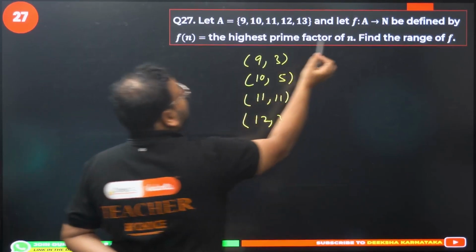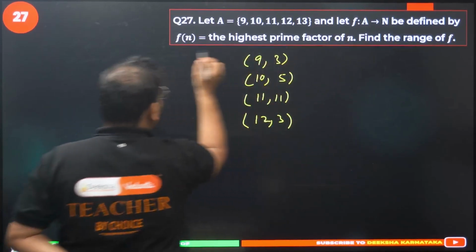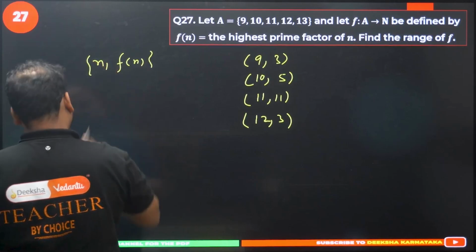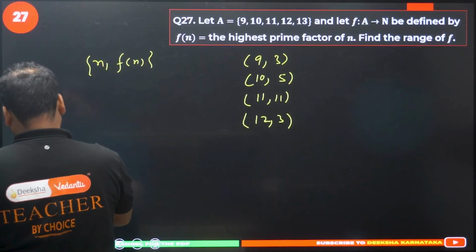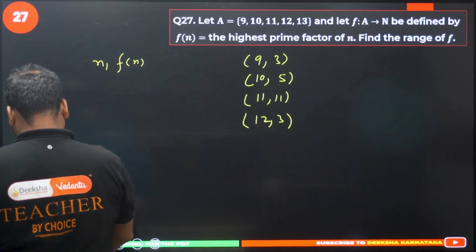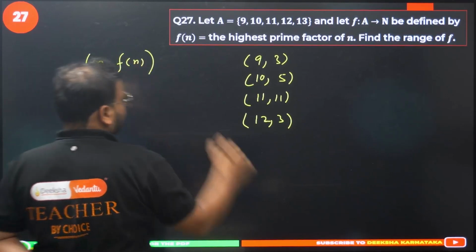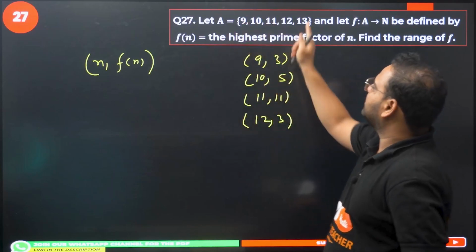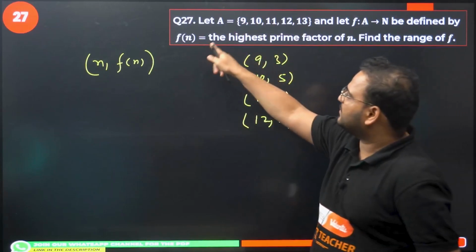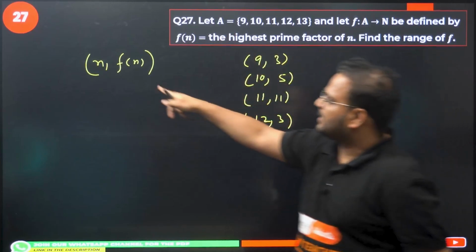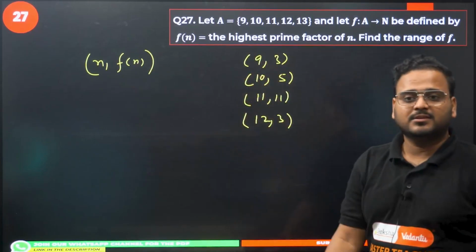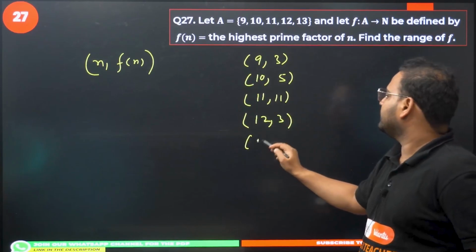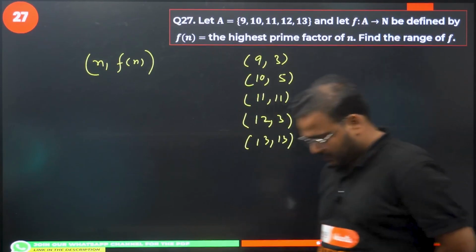So the thing is, f(n) represents what? If you write the ordered pair, it will become n comma f(n), right? Not the set, the ordered pair. So my element n is 9, 10, 11, 12, 13. For 9, what does the function represent? The highest prime factor. The prime factor of 9 is 3. For 10 it is 5, for 11 it is 11, for 12 it is 3, and for 13 that also is 13.